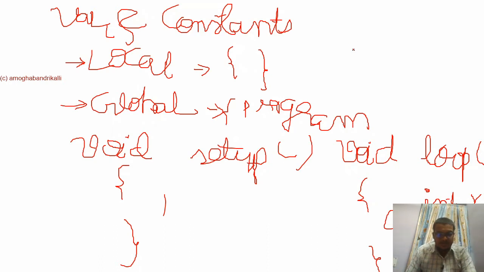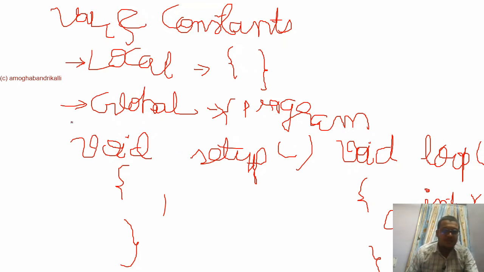In the main function, above it you can declare global variables. Assigning a value is so simple. Whenever the equals to symbol comes into the picture, the system understands that you are assigning a value to the variable. So these are all local variables.